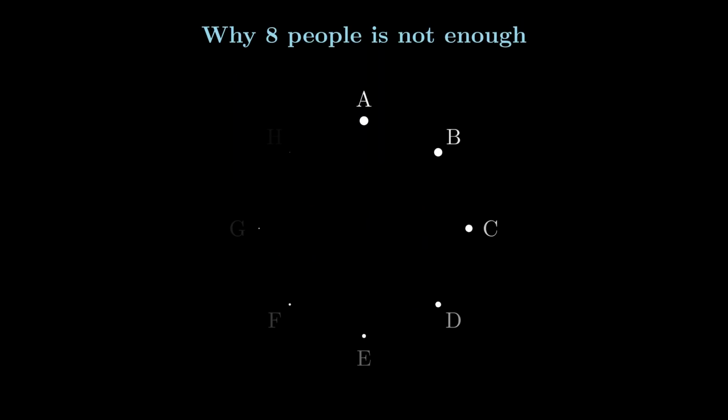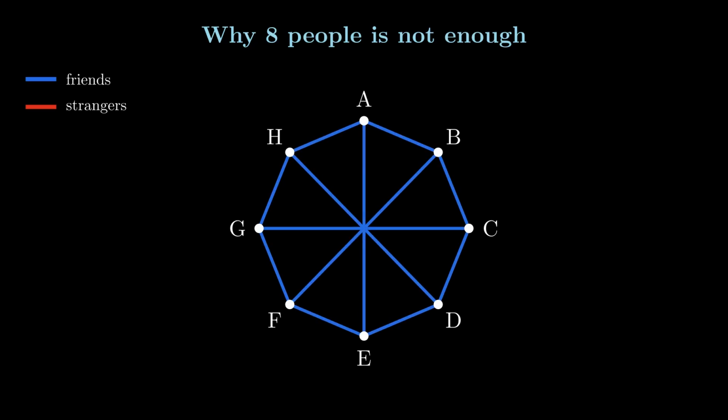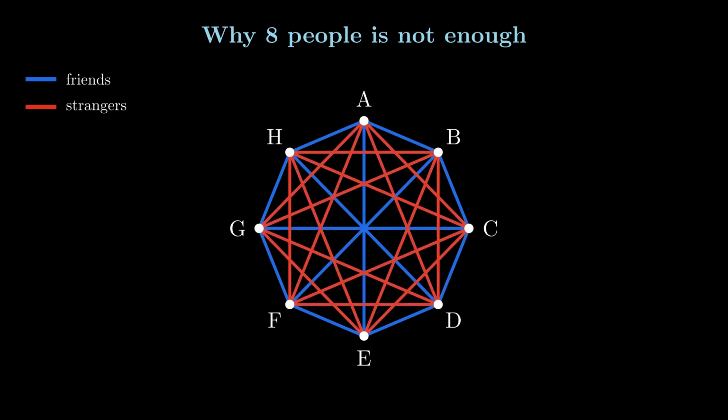Could the answer be even smaller? To rule 8 out, we only need to find one way to have 8 people with no 3 mutual friends and no 4 mutual strangers. Here's an example. Say that each person is friends with the 2 people directly next to them and the person opposite of them, which will be colored in blue. Every other pair is red, in other words, strangers.